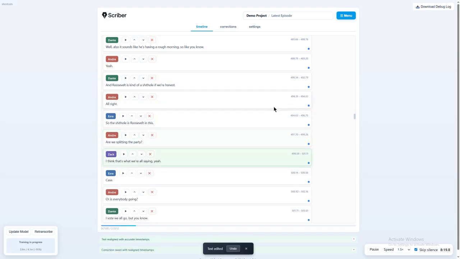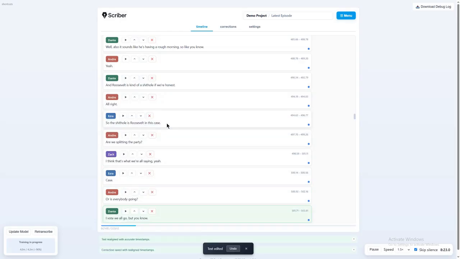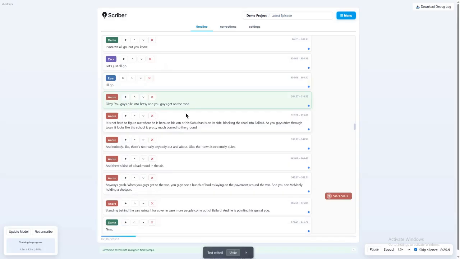Are we splitting the party? Or is everybody going? I vote we all go. Yeah, let's just all go. Okay, you guys pile into Betsy, and you guys get on the road.